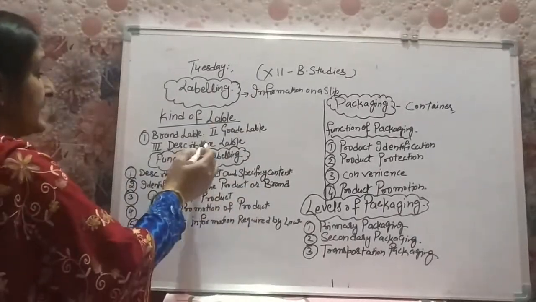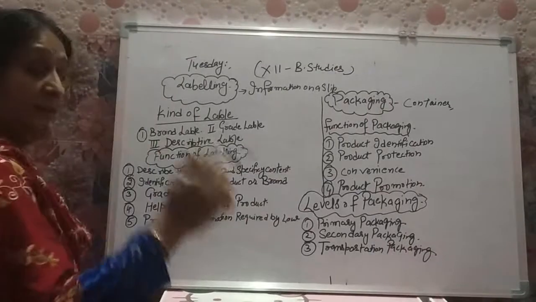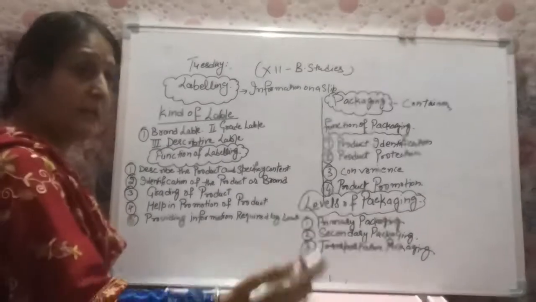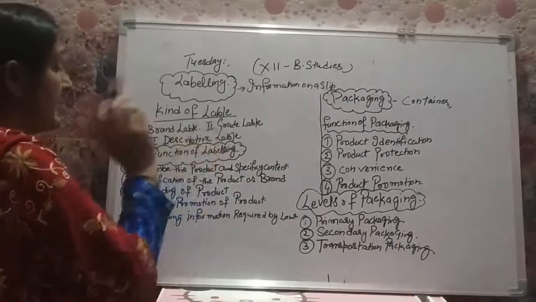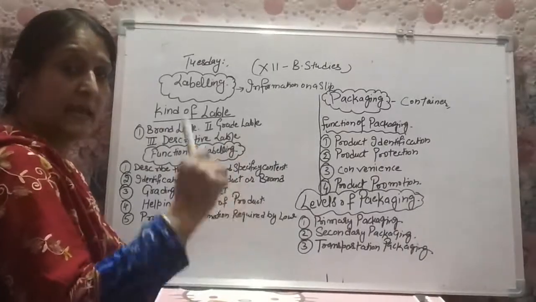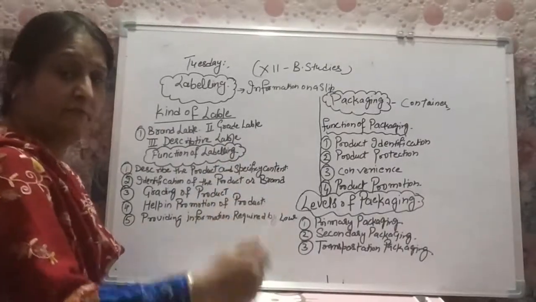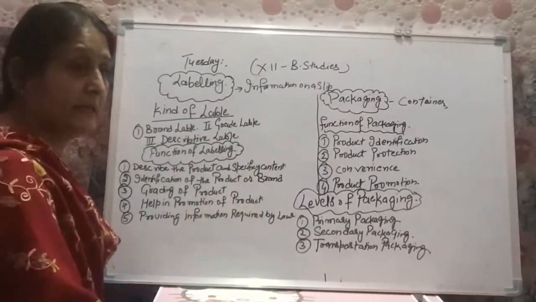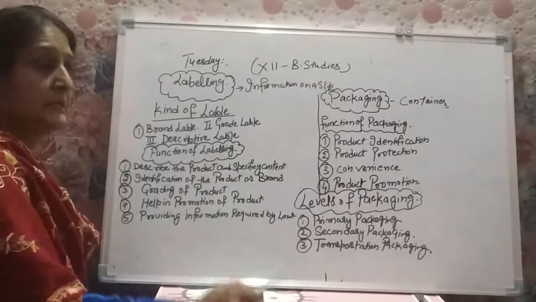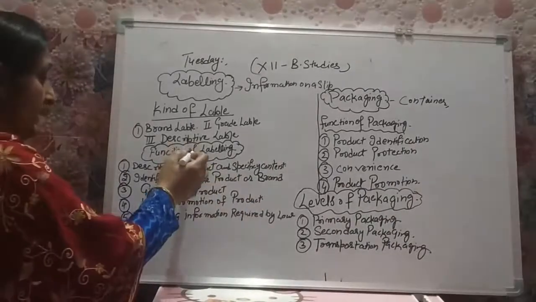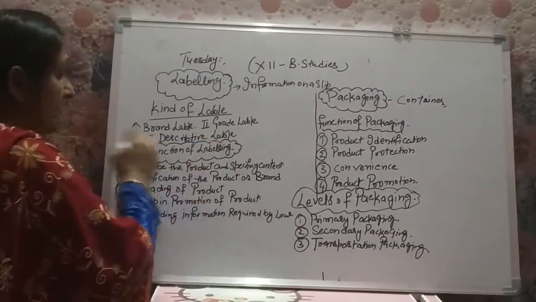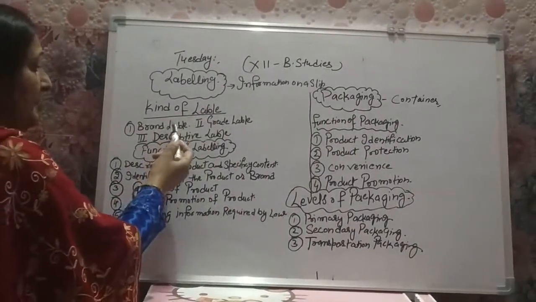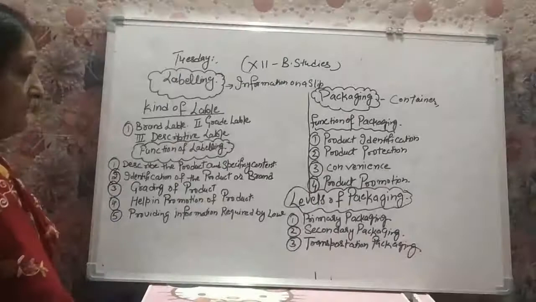Now come to the descriptive label. Descriptive label means all the information regarding the product will be given on a label, will be known as the descriptive label, just like the name of the product, date of manufacturing, expiry date, content, ingredients, how to use the product. Such type of information is to be given on the label, that will be known as the descriptive label. So there are three types of label: brand label, grade label and descriptive label.